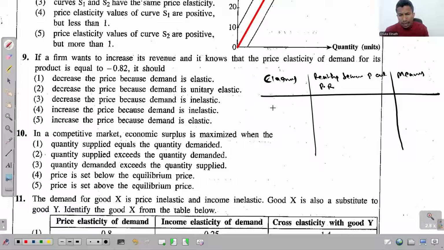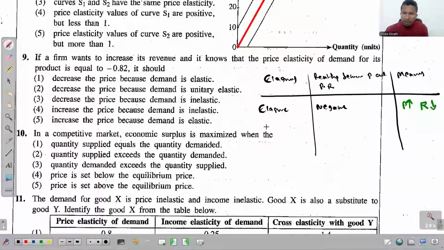Alright, so let's say that the demand is really elastic. If the demand is really elastic, we say that we have a negative relationship between price and producers revenue. And what does that mean? It means if you increase the price, producers revenue will decrease.